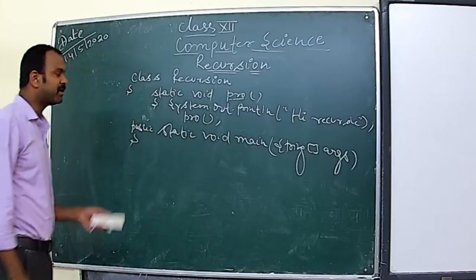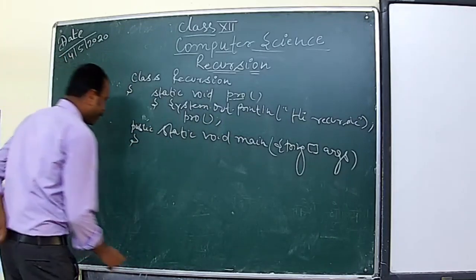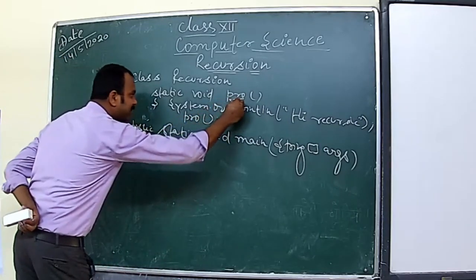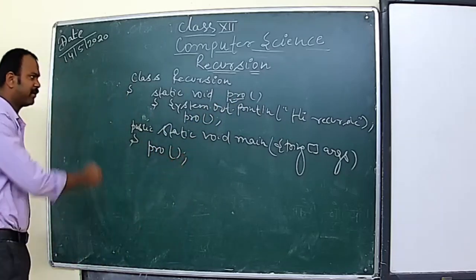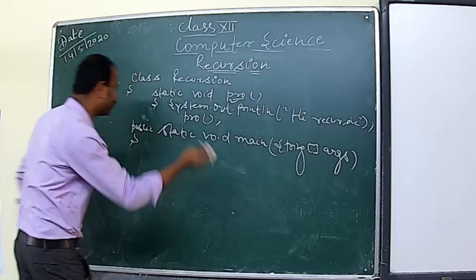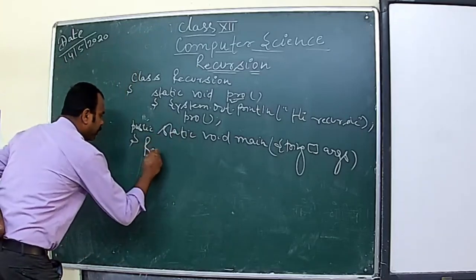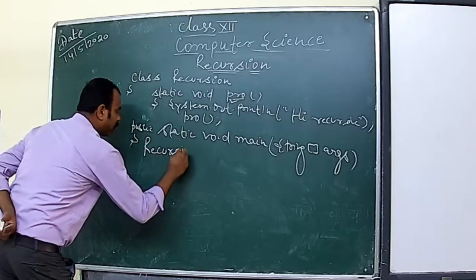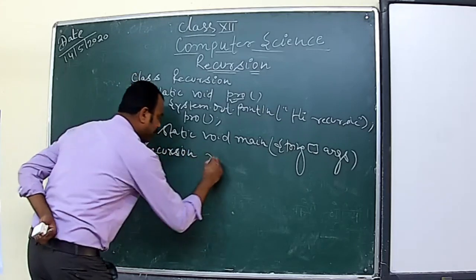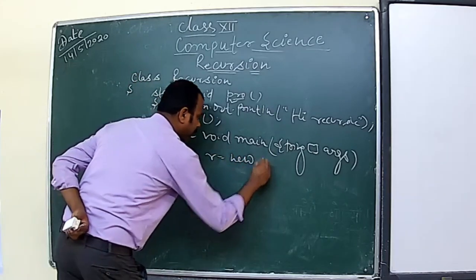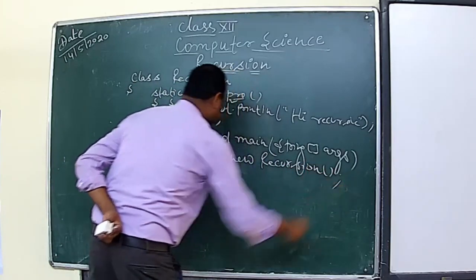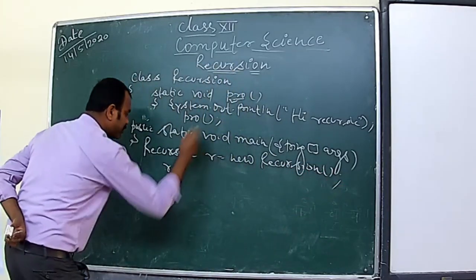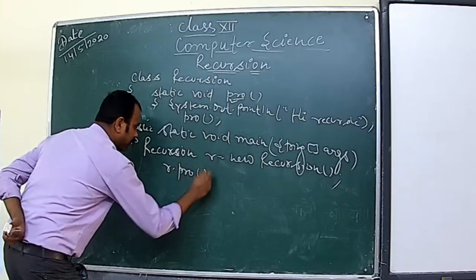Since there is no argument inside, so pro(), and then I would call this pro function. I can create an object as well. So let me create the object. That is also a way to call, but we'll go with the proper way. Recursion r = new Recursion(), and then r.pro().